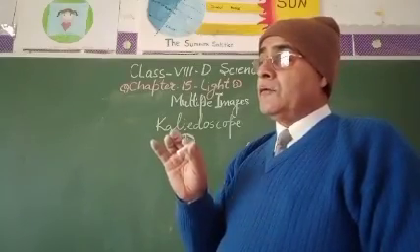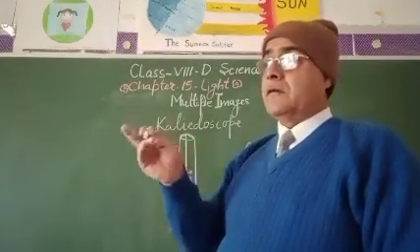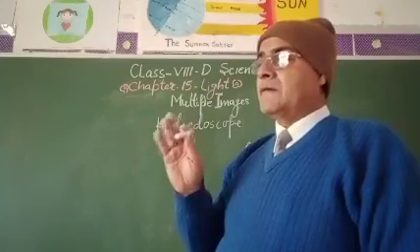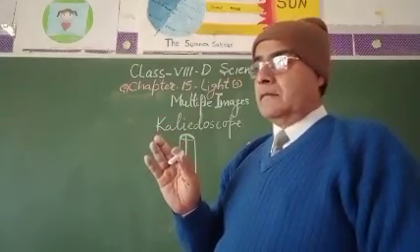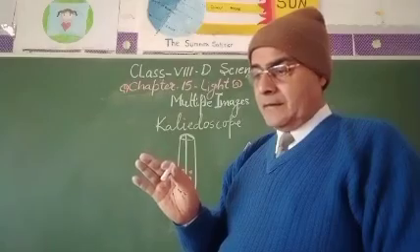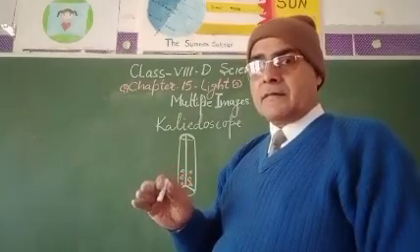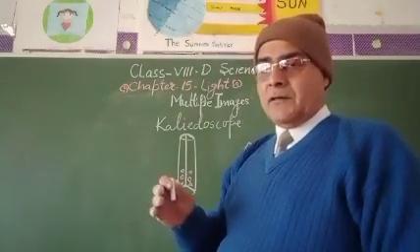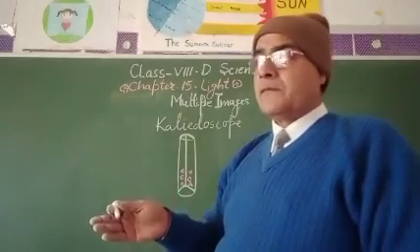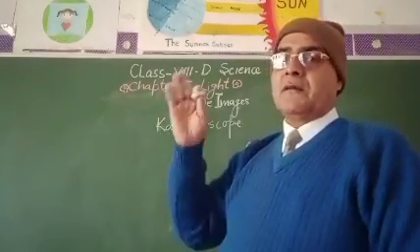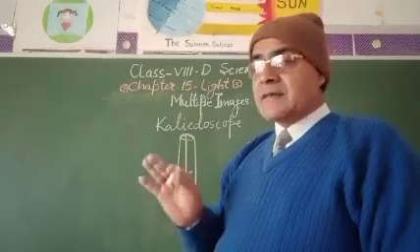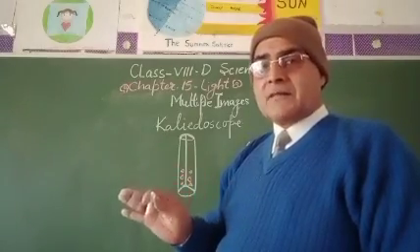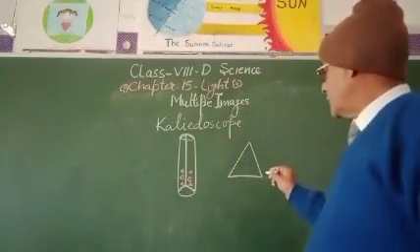My dear student, if you see the rainbow in the rainy season, it has 7 colors. These 7 colors of the light spectrum get spread by the medium which is formed in the sky. And these 7 colors you can see in the lab itself with the help of the prism.